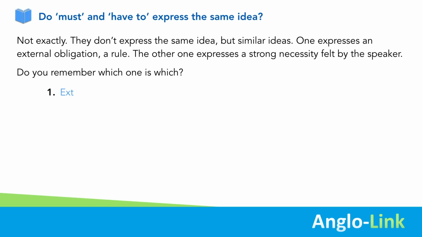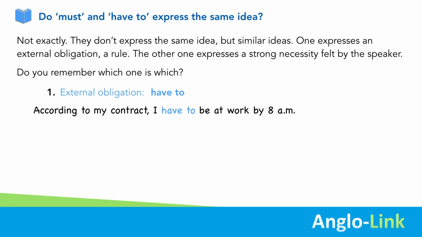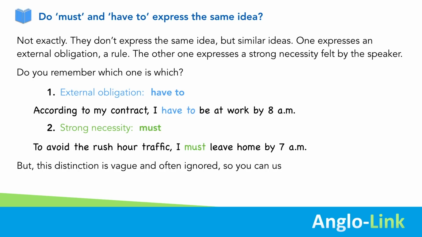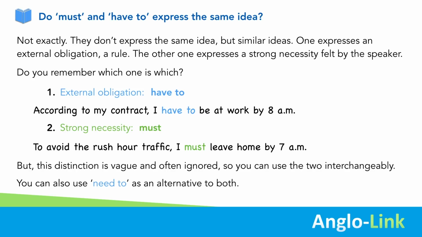Which one expresses an external obligation? Right, it's have to. For example, according to my contract, I have to be at work by 8 a.m. That means that a strong necessity is expressed by must. To avoid the rush hour traffic, I must leave home by 7 a.m. But this distinction is vague and often ignored, so you can use the two interchangeably. You can also use need to as an alternative to both.